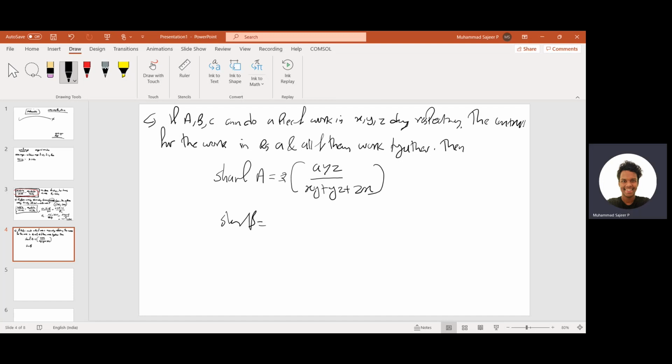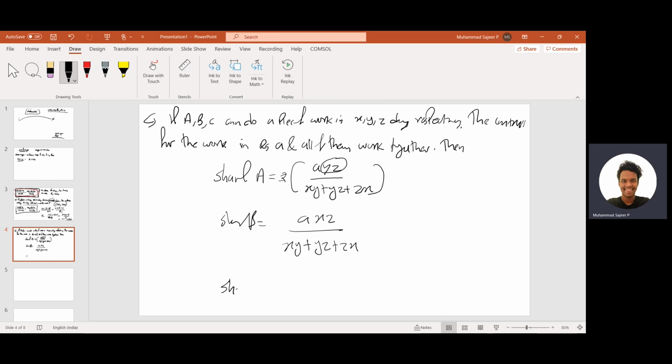Share of B. The thing is, see, for A, we are multiplying the total amount into the days other than A. Like for A, we multiplied with YZ. For B, we will be multiplying with X and Z, right? X and Z. And the denominator is the same for everything: XY, YZ, ZX.